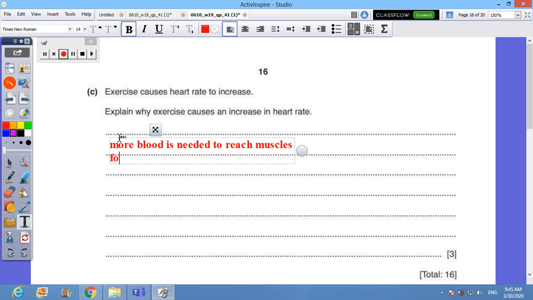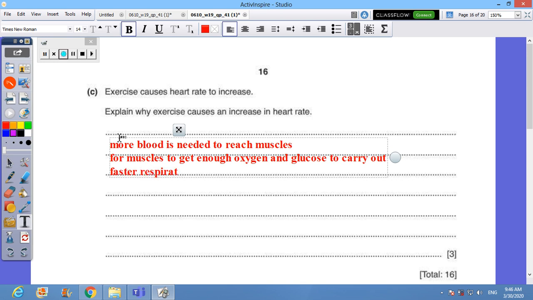For muscle to get enough oxygen and glucose, to carry out faster respiration, and release more energy to contract faster.